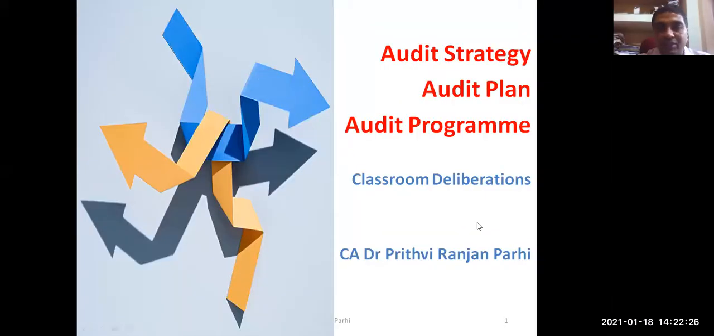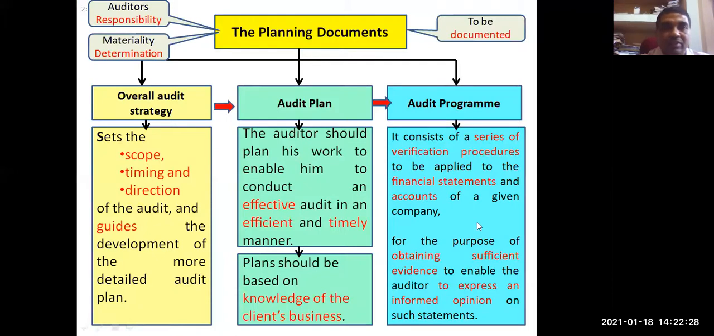I'm going to share the screen with you. First, let us understand what are these three things. Are you able to see the chart? Three things are appearing before you. Yes, sir. All these three things will be referred to as our planning documents. When you do audit, we need to prepare all these documents.